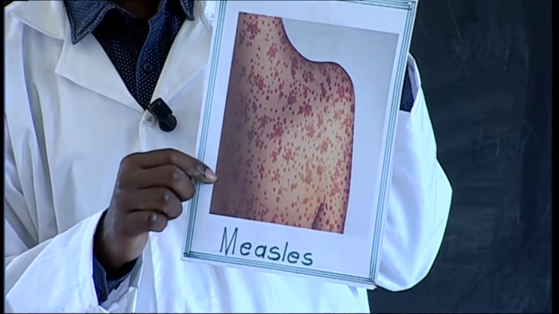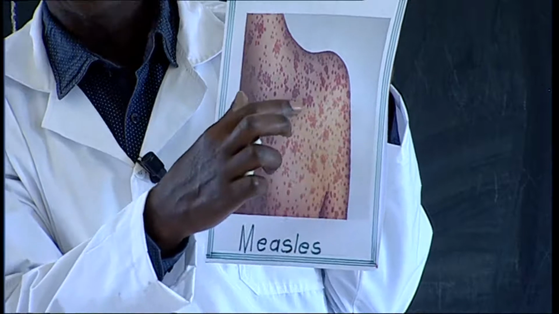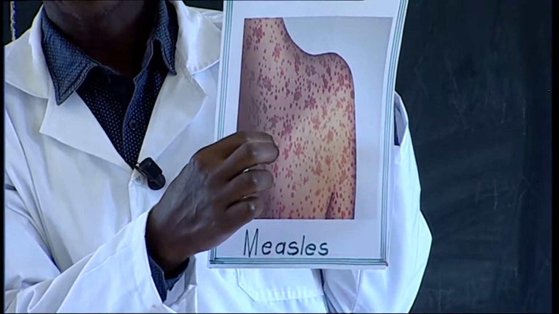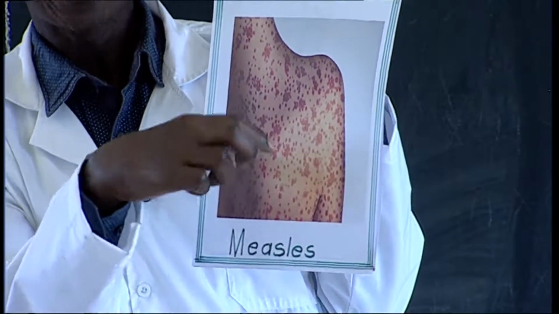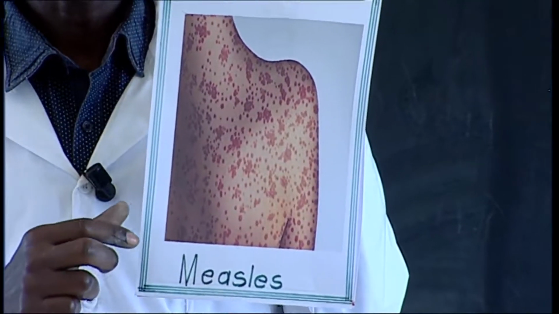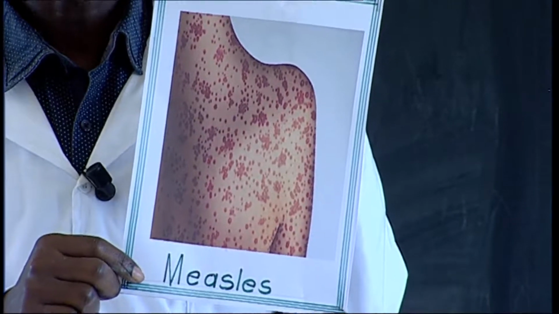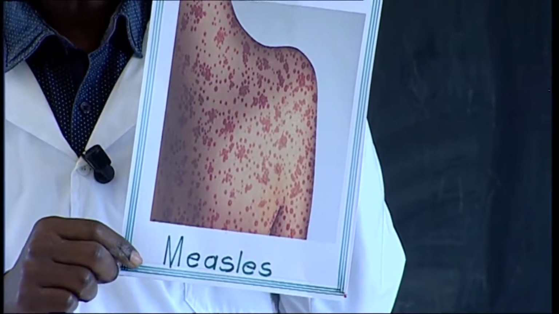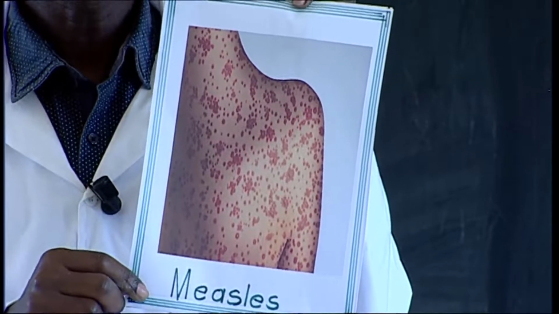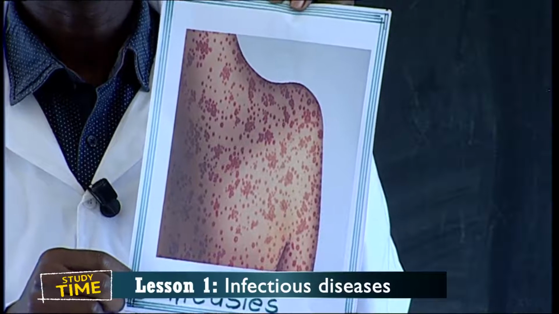Good children, I hope you are watching. You can see the back of this person has swellings. This is a sign to show that this person is suffering from this infectious disease called measles. This disease is bad in a way that it spoils the skin and makes it look bad.